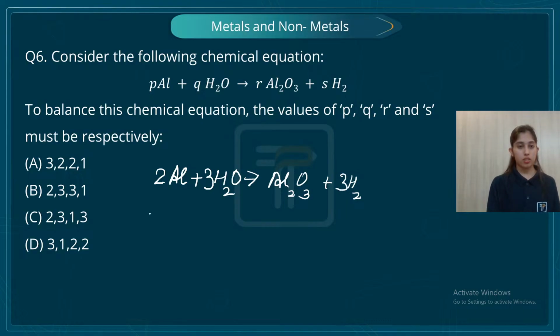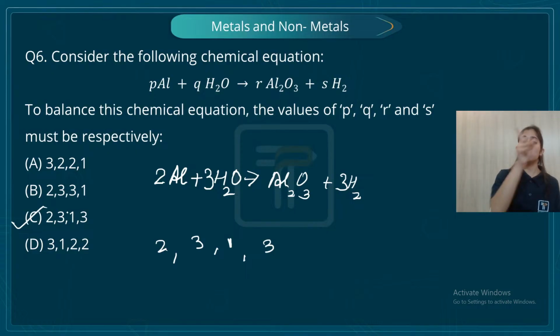So now let's check. Twice of aluminium plus thrice of H2O gives me Al2O3 plus thrice of H2. Everything is balanced. So P is 2, then H2O is 3, then Al2O3, I have one molecule of Al2O3, then 3. So 2313 is my order. 2313. So the correct option is C. Are you able to follow, students? Please take one atom at a time. Check the number of atoms on the reactant side and the product side, and try to balance it out.